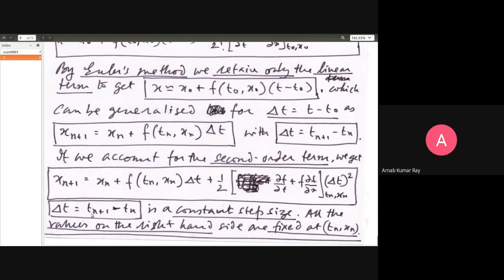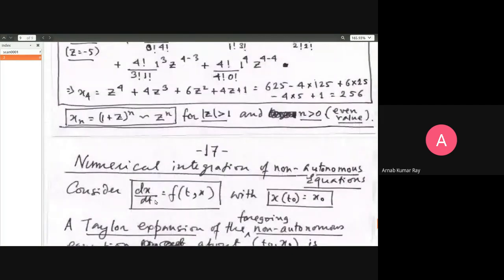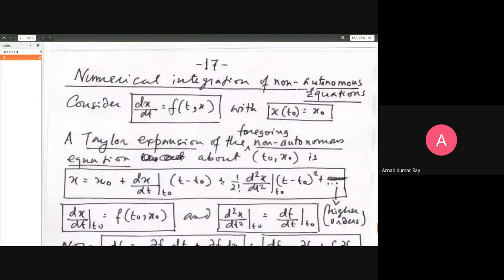And t(n+1) will be known. I mean, t1 is just t naught plus delta t. Like that, you go on. So this is the basic idea of numerical integration of non-autonomous equations.